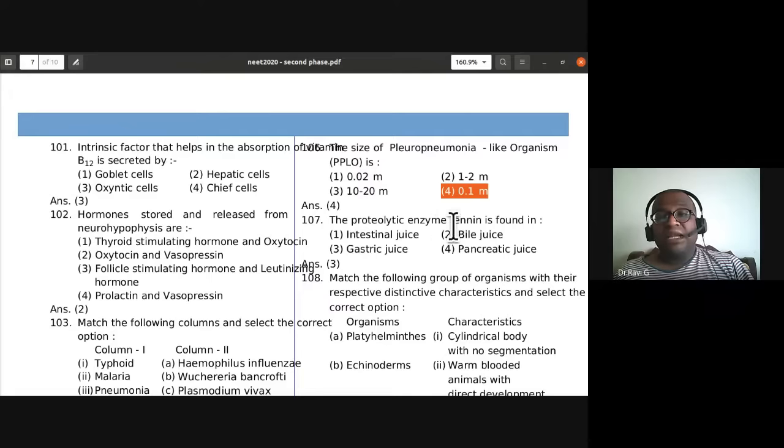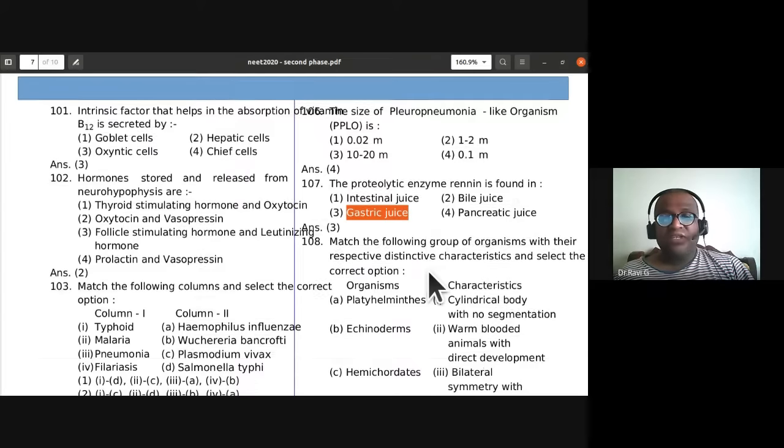So the proteolytic enzyme renin. Renin is used for digestion of milk, especially in young infants. They are more. They are found in the gastric juice in the stomach. So the proteolytic enzyme renin is found in gastric juice.